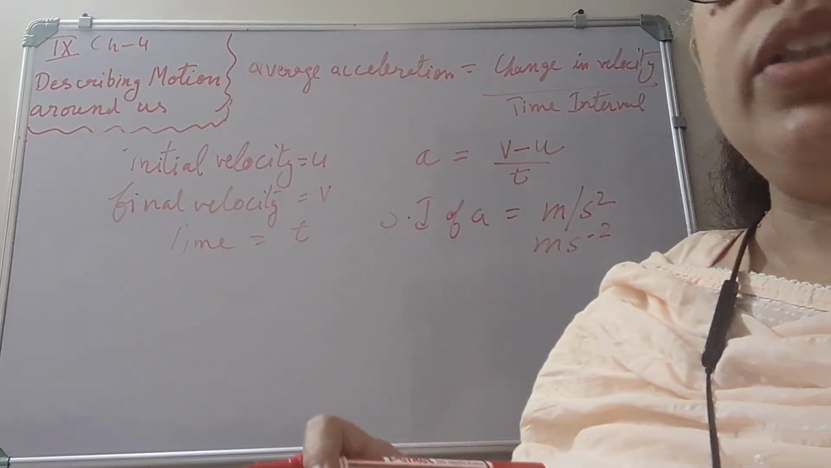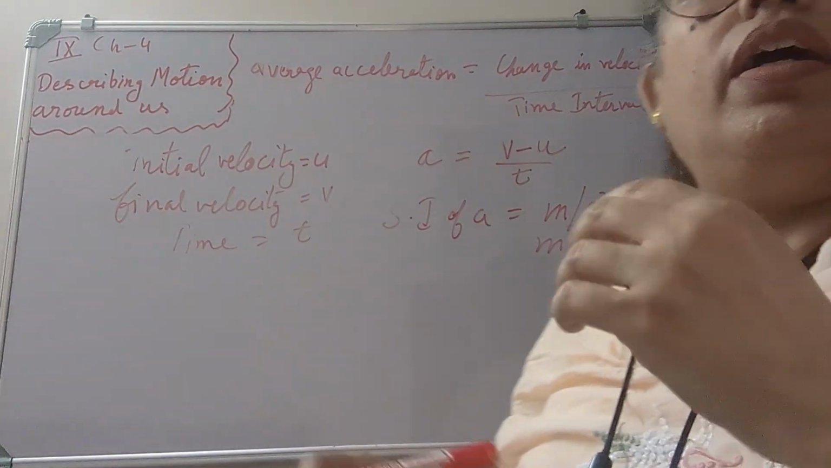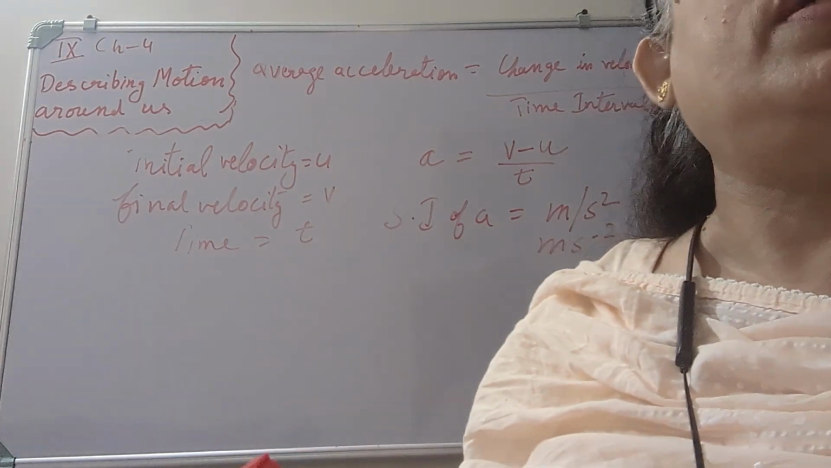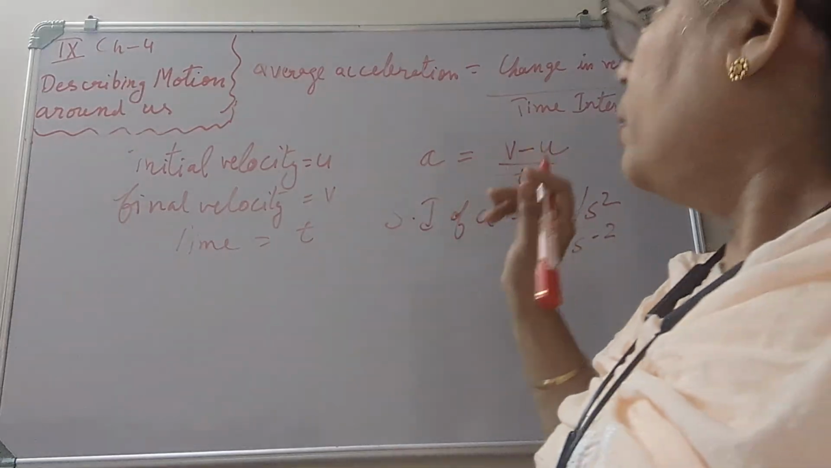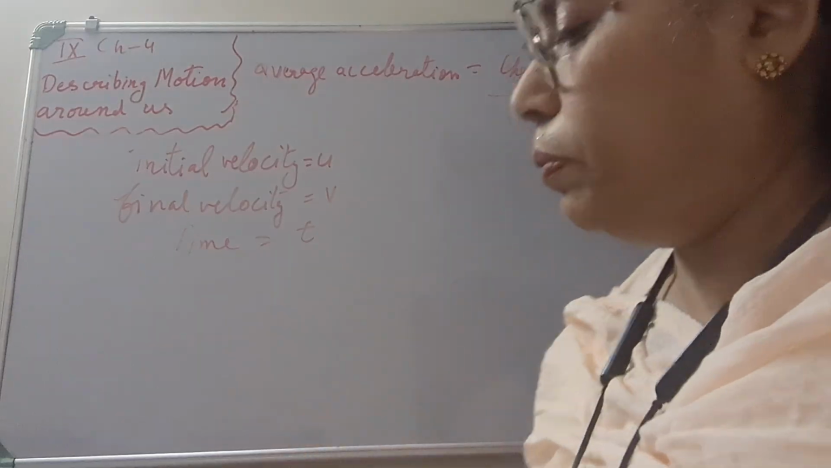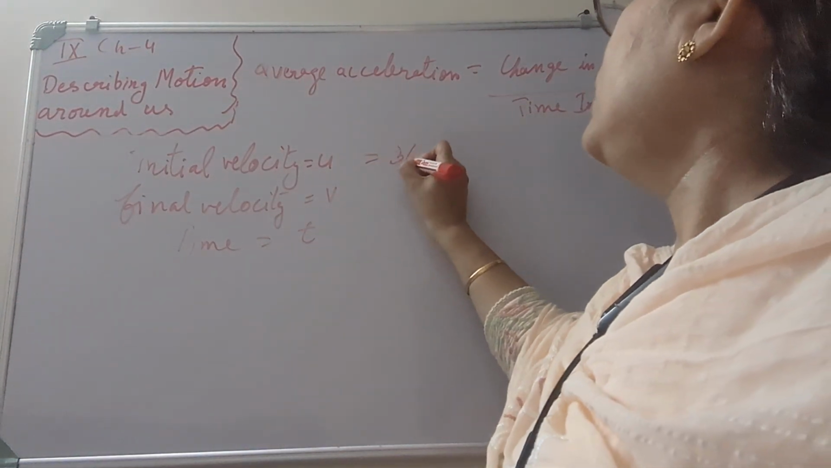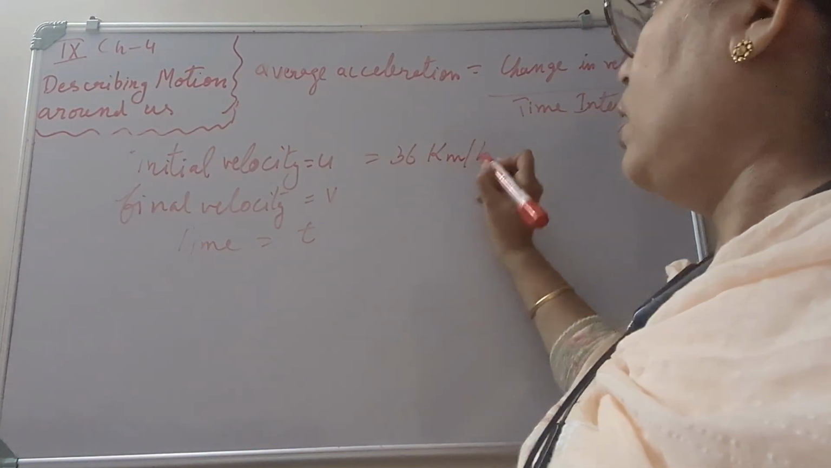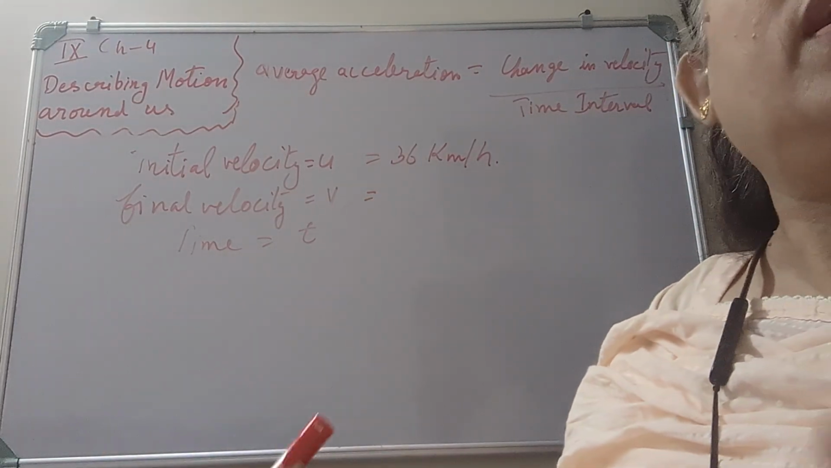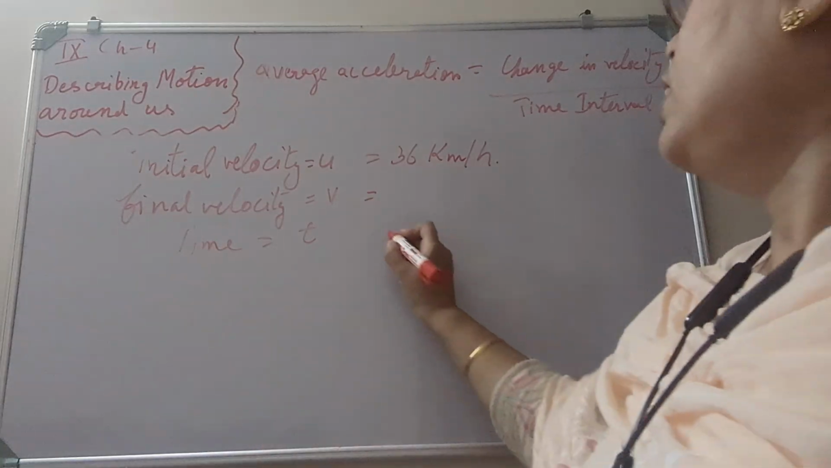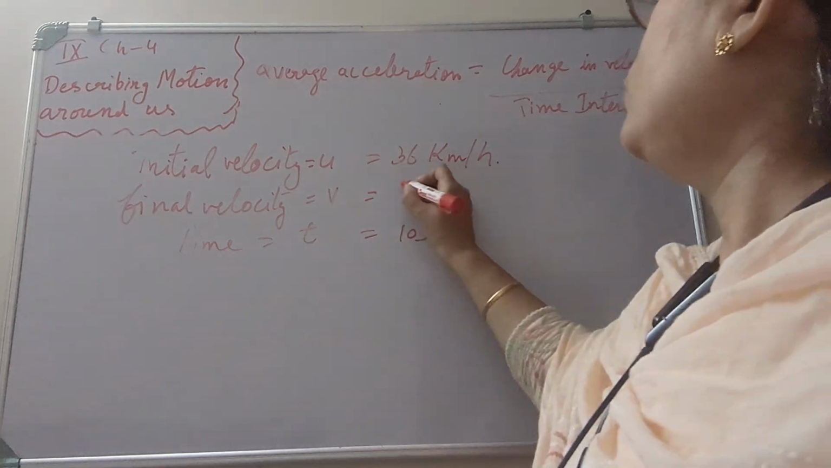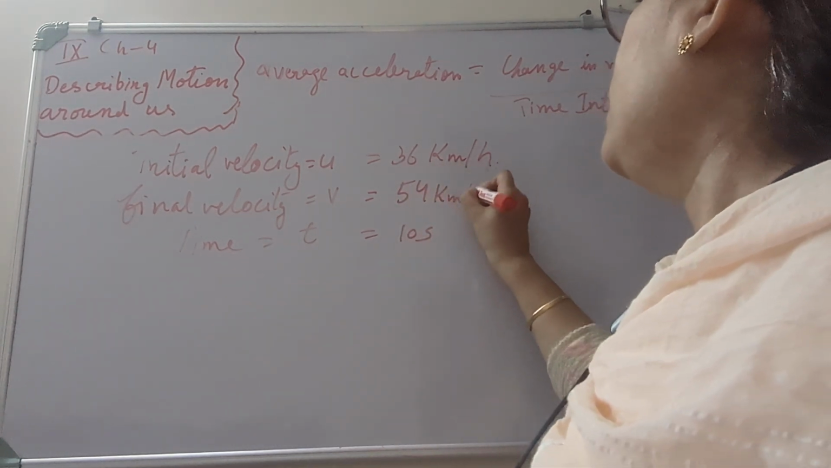Now, let's take an example from your book. A bus is moving on a straight highway with a velocity of 36 kilometers per hour. So the initial velocity is 36 kilometers per hour, and the driver presses the accelerator for a time interval of 10 seconds, and the velocity increases to 54 kilometers per hour.